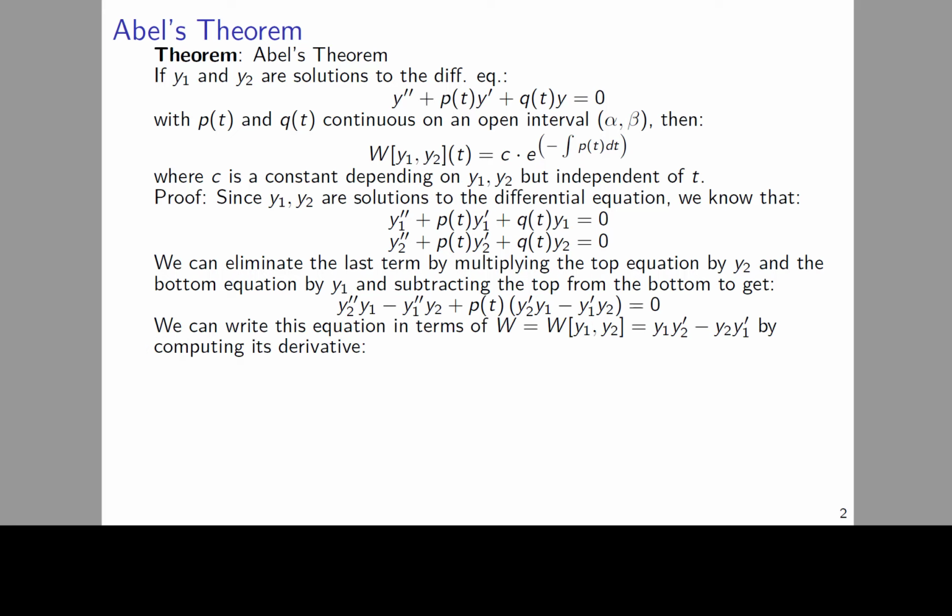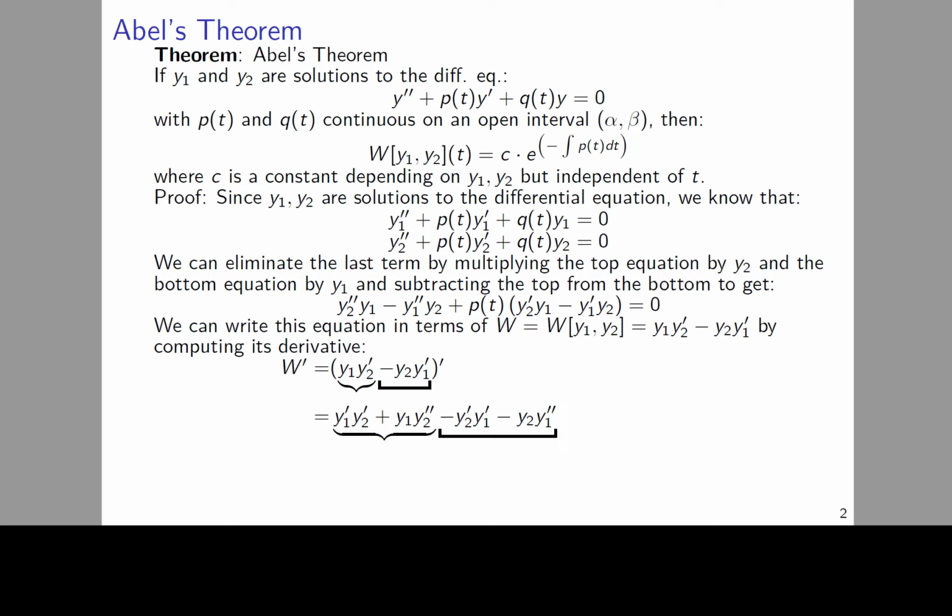And we can write this equation in terms of the Wronskian y1 times y2 prime minus y2 times y1 prime by computing the Wronskian's derivative. In particular, the derivative of the Wronskian is the derivative of y1 y2 prime minus y2 y1 prime. We can do this term by term using the product rule. The derivative of y1 times y2 prime will be y1 prime times y2 prime plus y1 times y2 double prime.